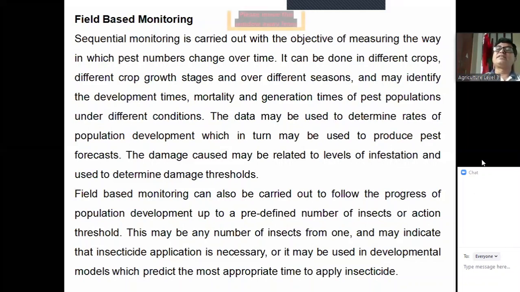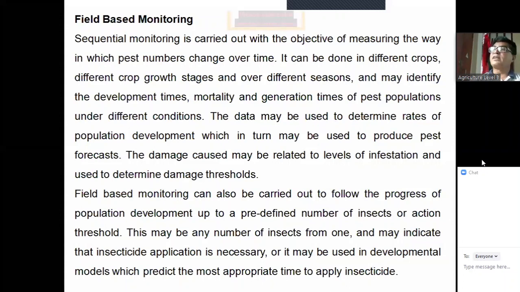It can be done in different crops, for different growth stages and different seasons, and may identify the developmental times. So how long they need to develop. Mortality of the insects, generations of the insects, and pest populations we can also know. And the conditions which are related to the pest populations we can also know. The data may be used to determine the rates of population development, which in turn may be used to produce pest forecasts.